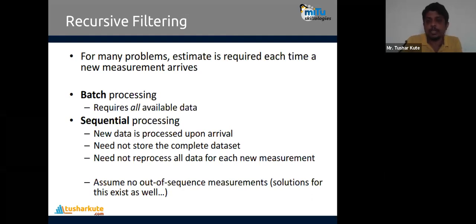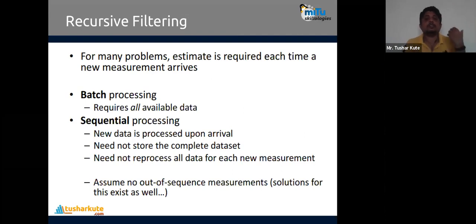So for many problems, an estimate is required each time a new measurement arrives. That is what we do with the help of two methods called batch processing and sequential processing. Batch and sequential are traditional methods, followed for several years in the field of computing to perform operations. Batch processing requires all the available data to perform the operations. And in sequential processing, new data is processed upon arrival.